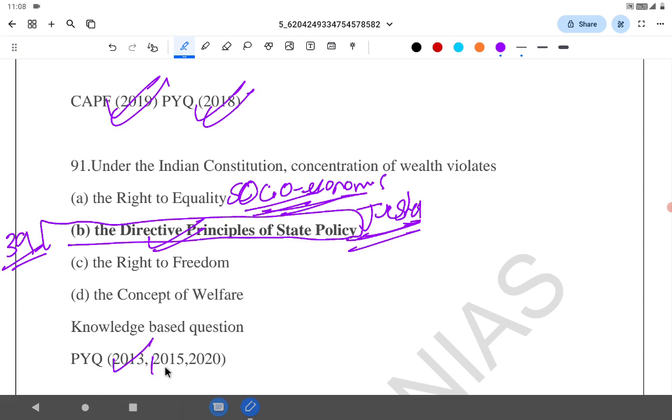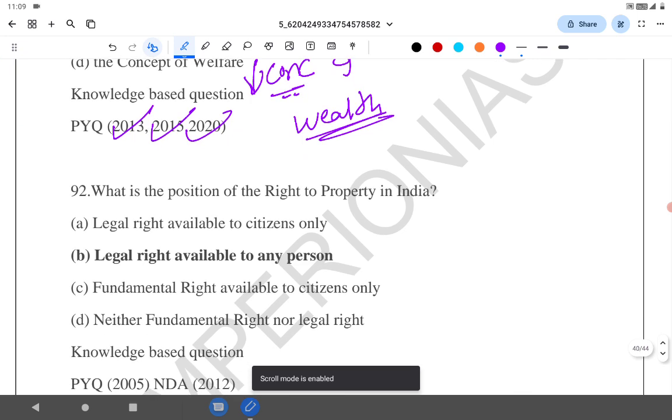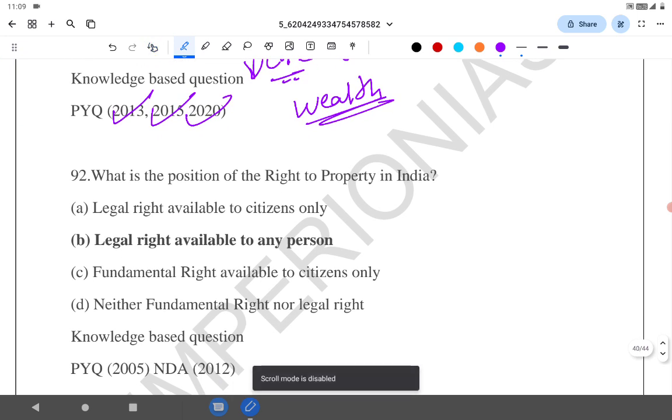The PYQ 2013, 15 and 2020. Article 39 of DPSP says economic system should not lead to the concentration of wealth. It's part of that. Government should take steps to reduce concentration of wealth. Let's go to the next question. What is the position of right to property in India?